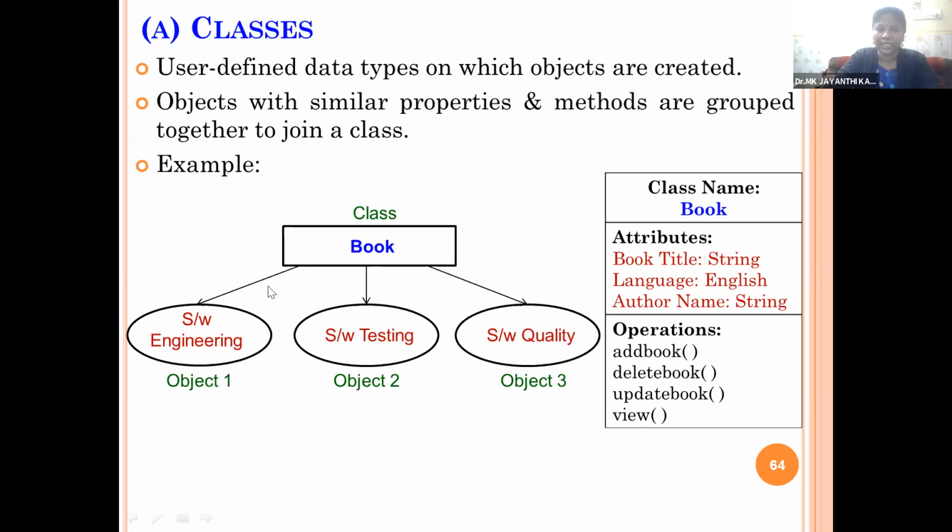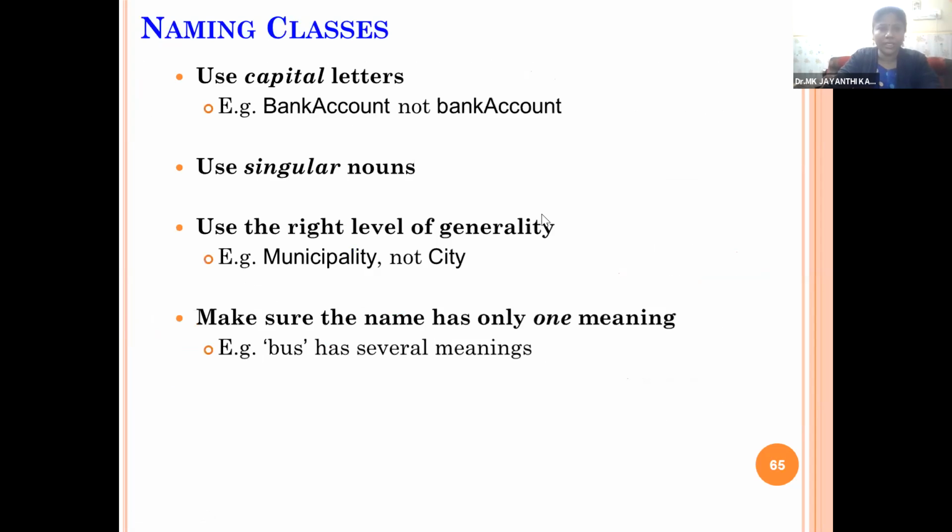So the class Book, we have three instances or three objects: object 1, object 2, and object 3. And while naming any class, we should follow some standard parameters. Say we have the ASCII standard, American Standard Code for Information Interchange. They have given some norms or guidelines which we need to follow while creating any class name. So use capital letters. The class name should always start with a capital letter.